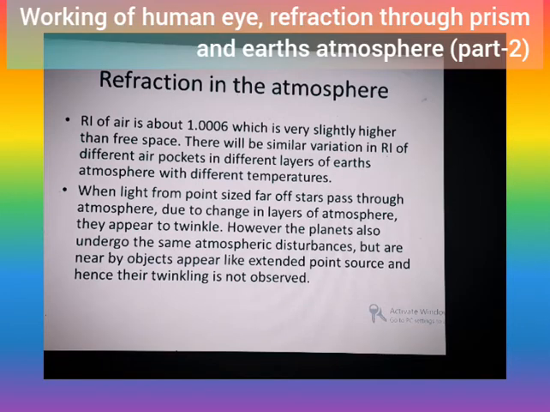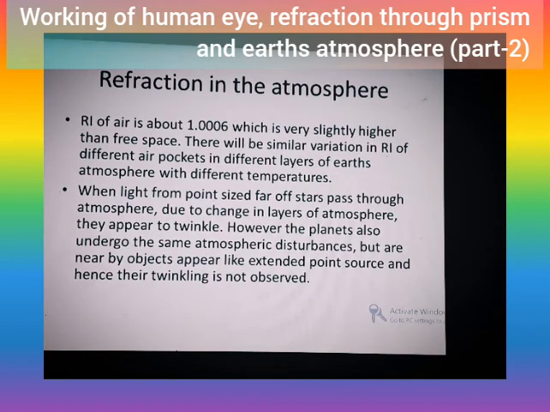When it comes from a very far place, it is very bright, but it becomes very point-sized. When it passes through different layers of Earth's atmosphere, it undergoes different refractions. The air will be moving and the refractive indices will be changing continuously. Because of that, stars twinkle.